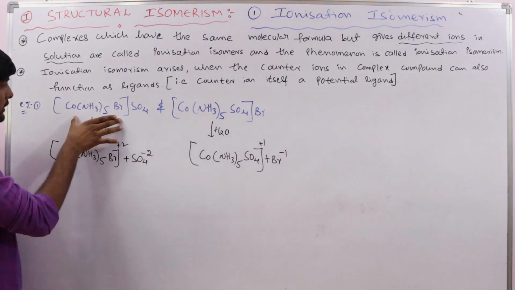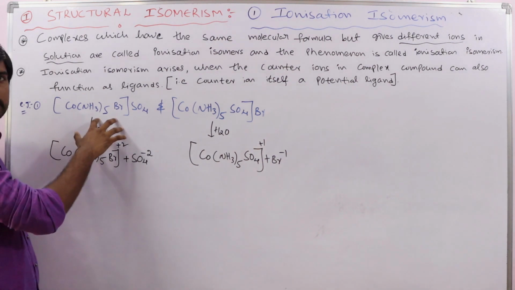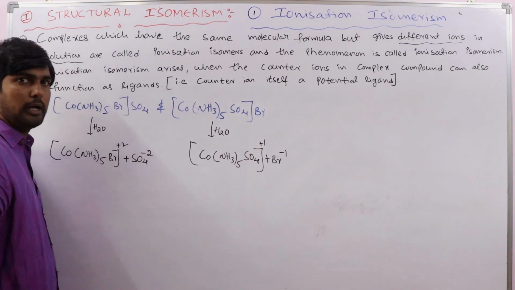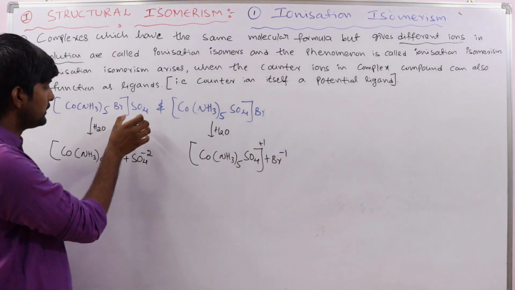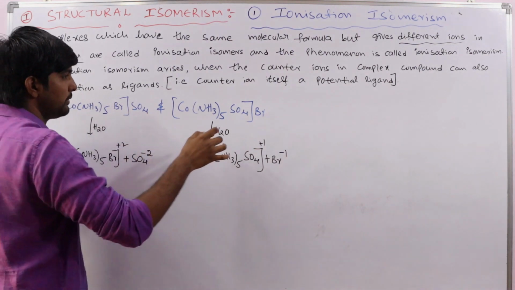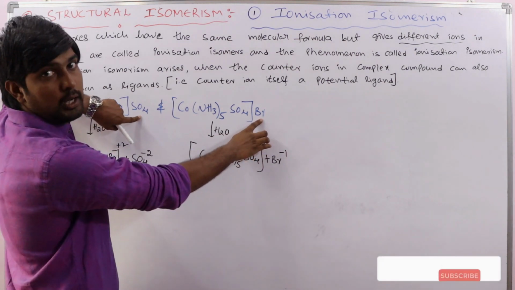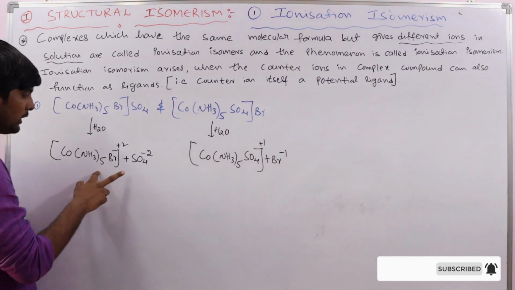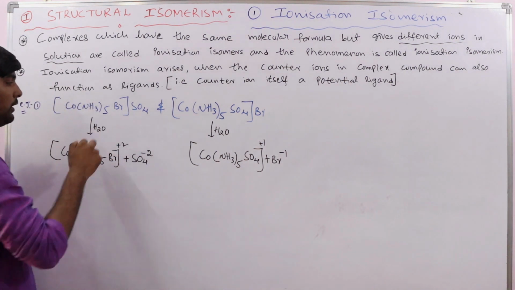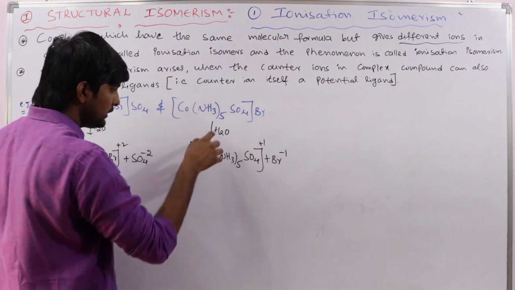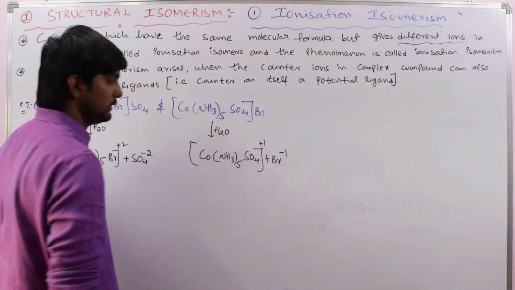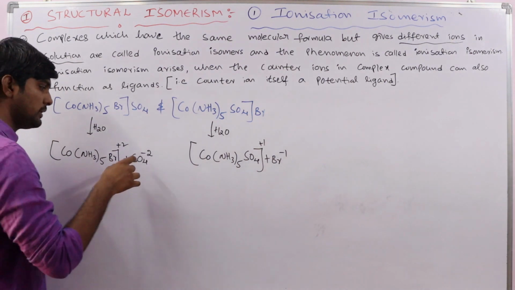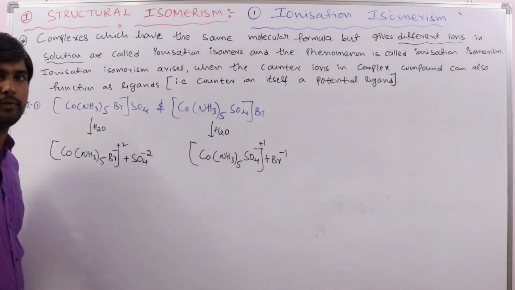In the coordination sphere we have the metal and ligands, which we already discussed. In the ionization sphere we have counter ions. The species present outside the coordination sphere are called counter ions. So here we get these two ions when added to water, and in this other case we get different ions. This ion is different, this ion is different.